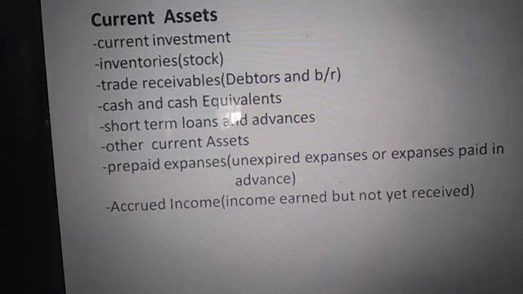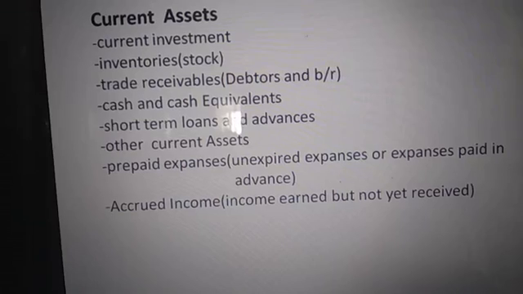Moving to our next slide. Here, what are the current assets? You all know what the current assets are. Those goods which we use in the production for sale. Current assets include current investment, those investments which we hold for a short period of time. Inventory means stock. Trade receivables, I have already told you before in class 11 that trade receivables include debtors and bills receivable. Debtors, who are debtors? You all know very well.